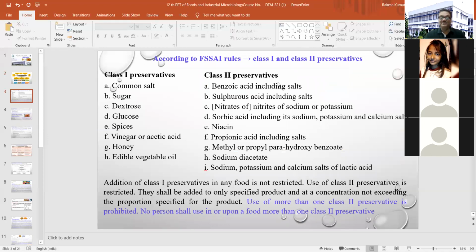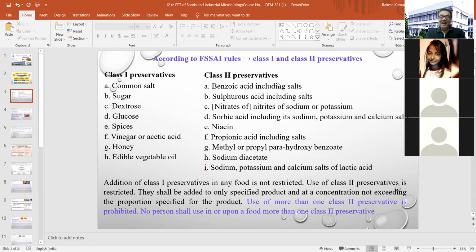Now FSSAI has classified all the preservatives generally used in different kinds of food items into two classes: class 1 preservative and class 2 preservative. Under class 1 preservatives, common salt, sugar, dextrose, glucose, spices, vinegar or acetic acid, honey, and edible vegetable oil are classified.